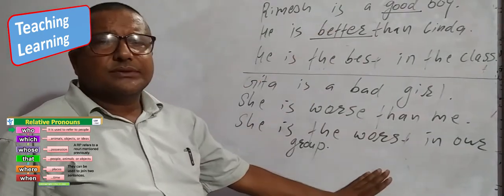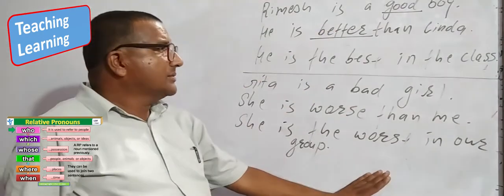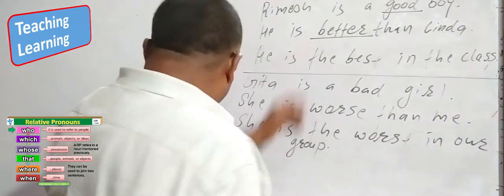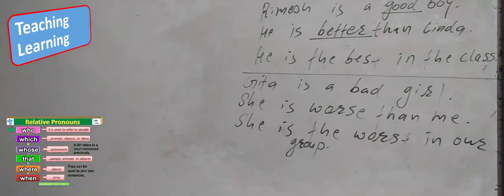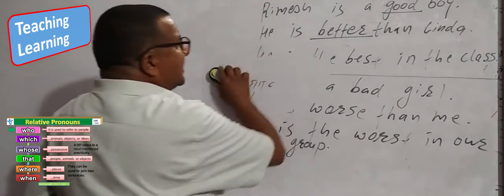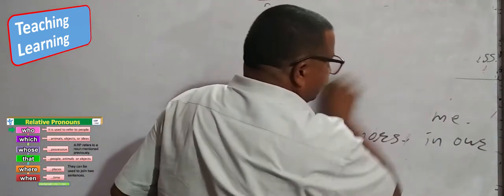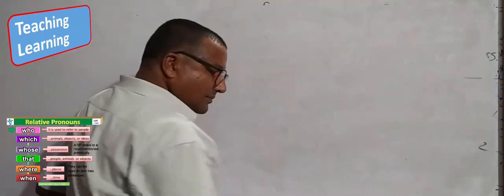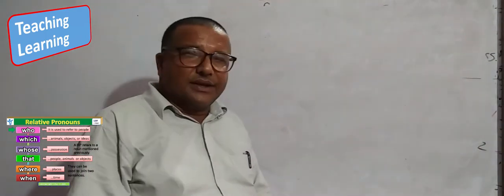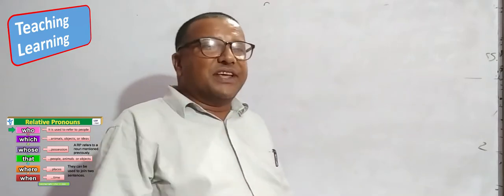Other short adjectives, we can use ER in the comparative degree and EST in the superlative degree.